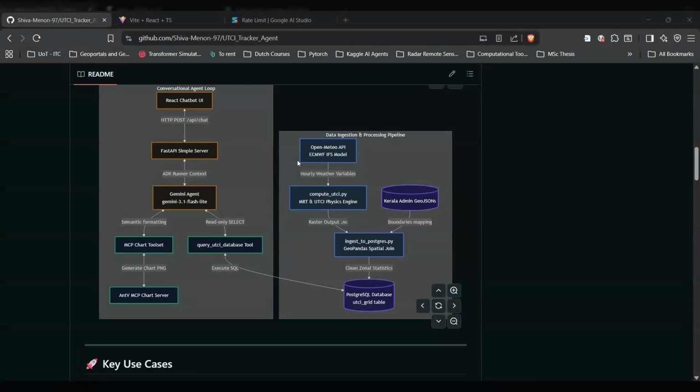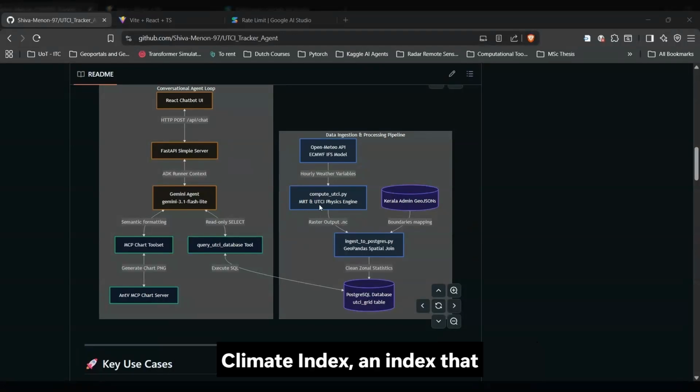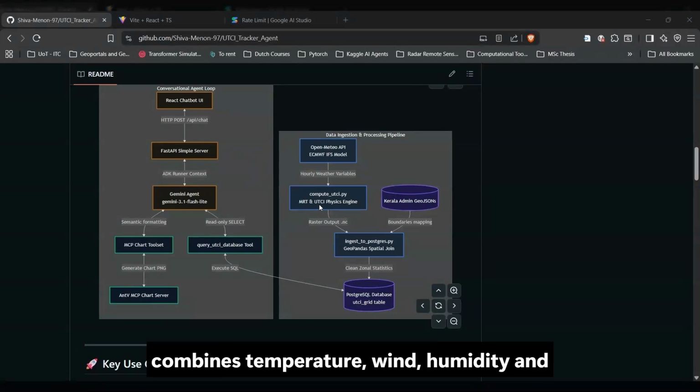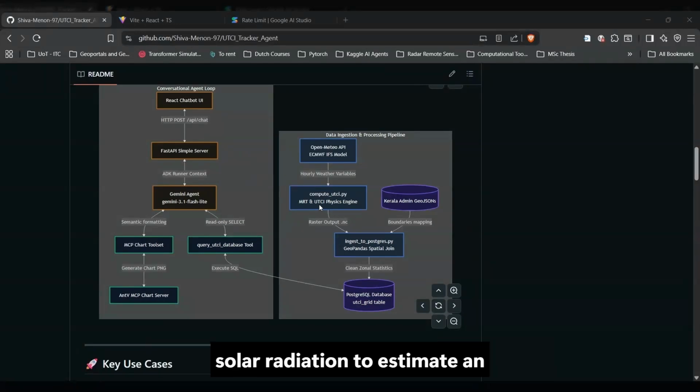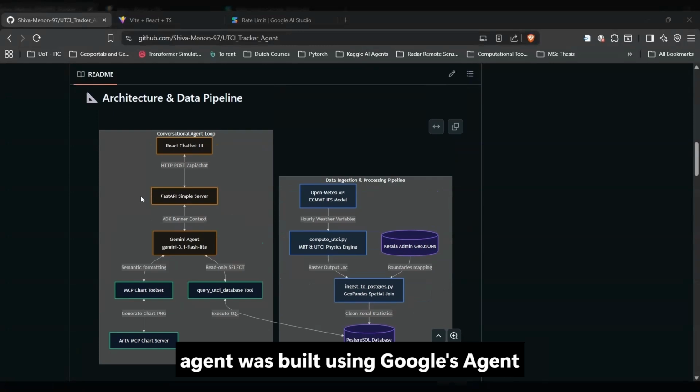recover at night. Using the official thermophile library, we then calculate the Universal Thermal Climate Index, an index that combines temperature, wind, humidity, and solar radiation to estimate an approximation of the body's physiological response to heat stress. Then, using GeoPandas, we map these grid points directly into Kerala's local taluks and districts and then save them into a PostgreSQL database. The conversational agent was built using Google's Agent Development Kit, the ADK, and the agents-cli tool.